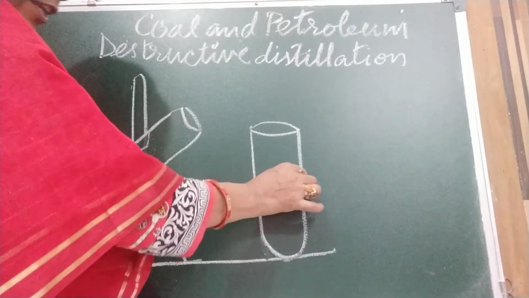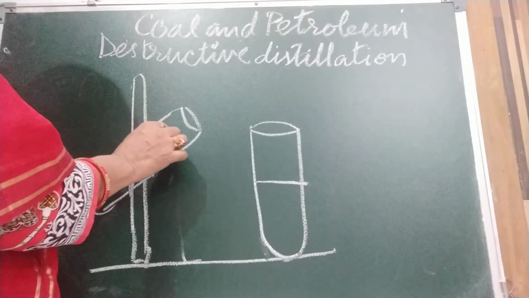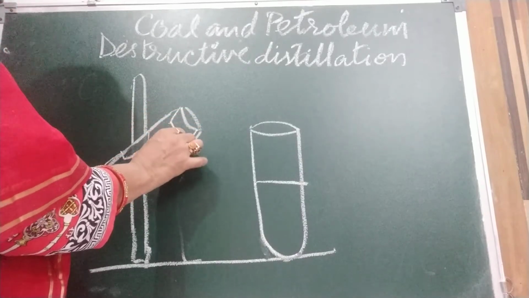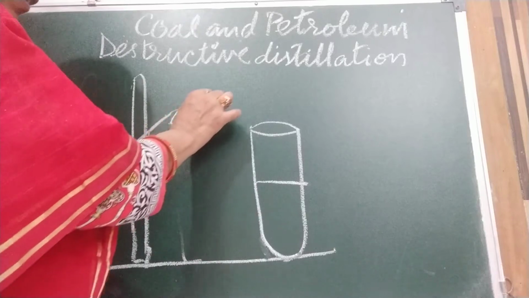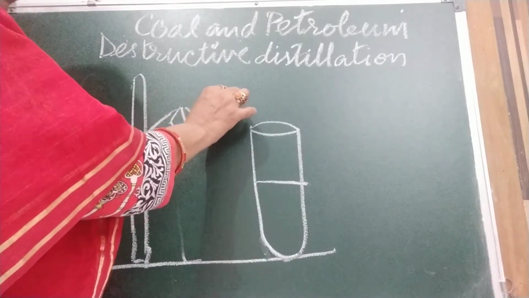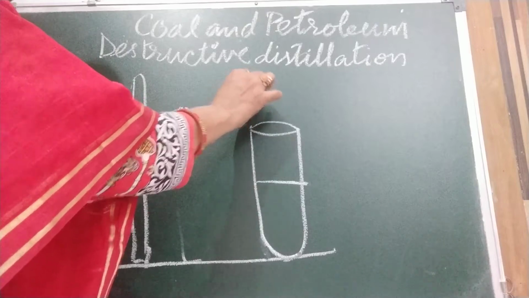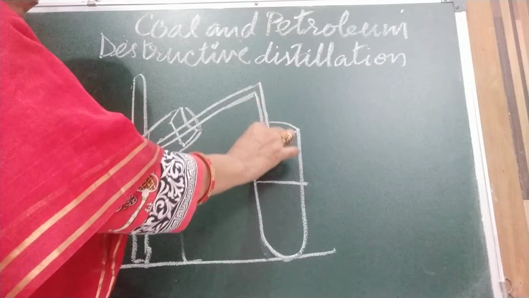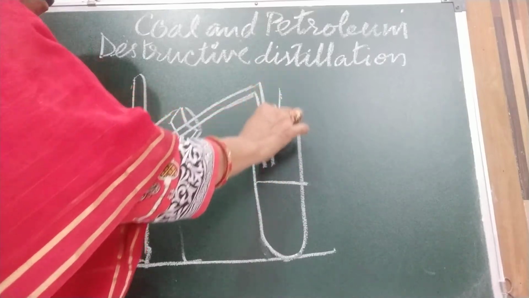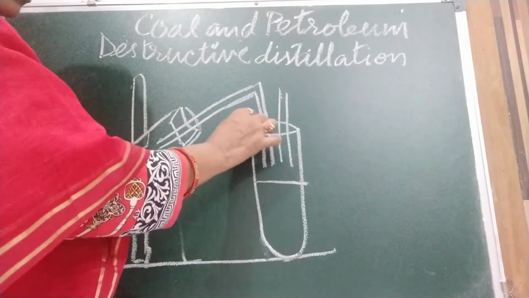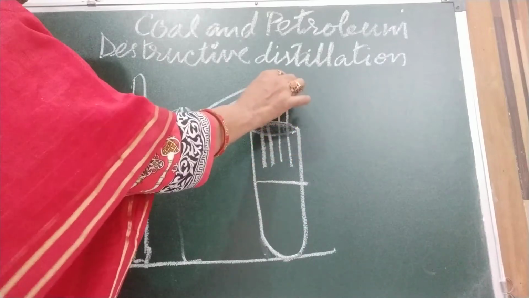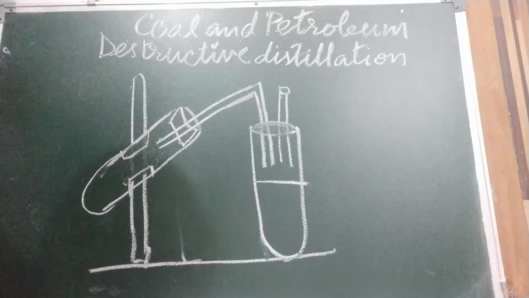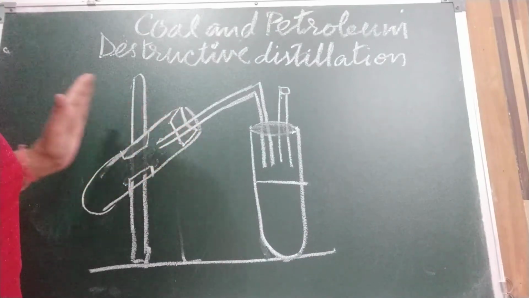Here we will fill water. One tube we will seal with the cork, and one tube we will fix in it, which brings the gas evolved in this tube to this tube. And one tube we will fix here, and this is also sealed.